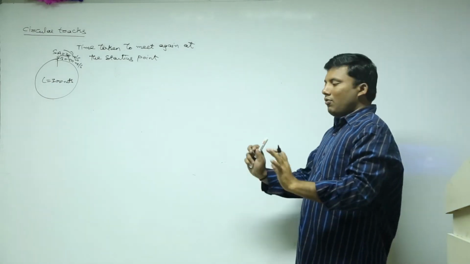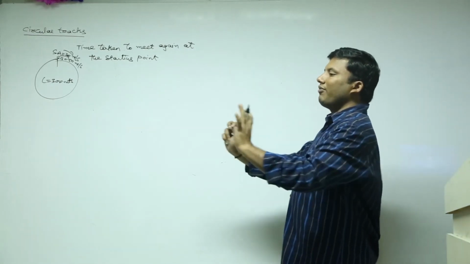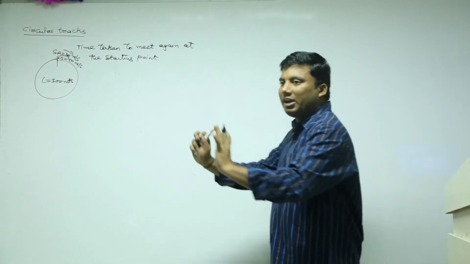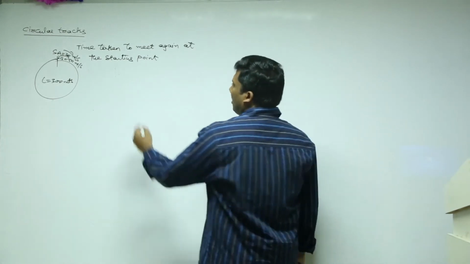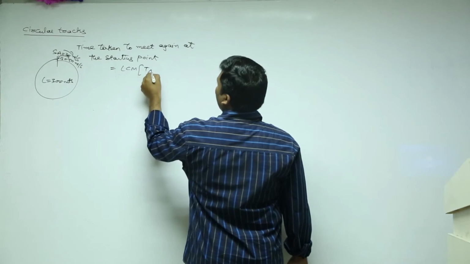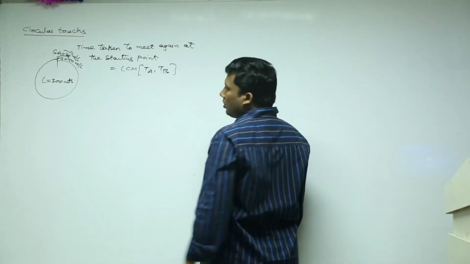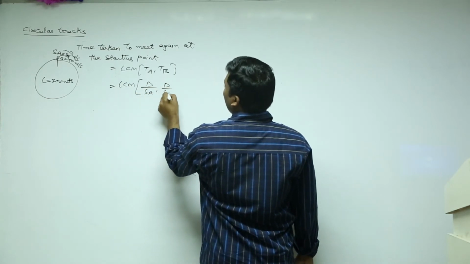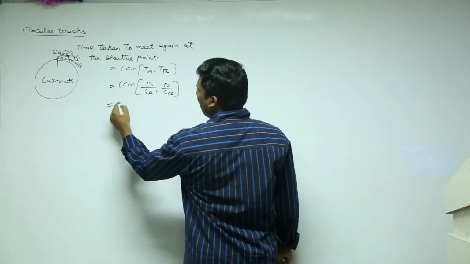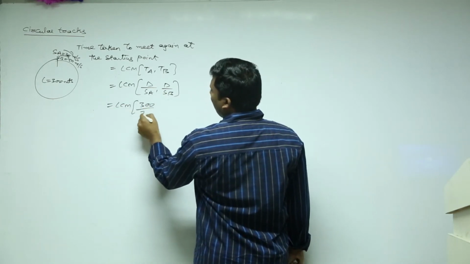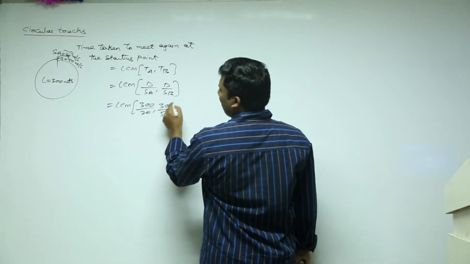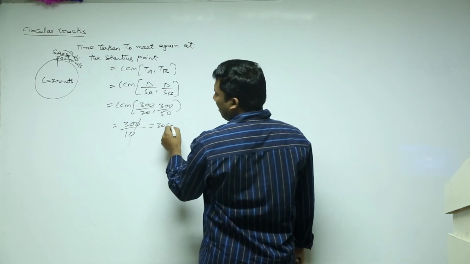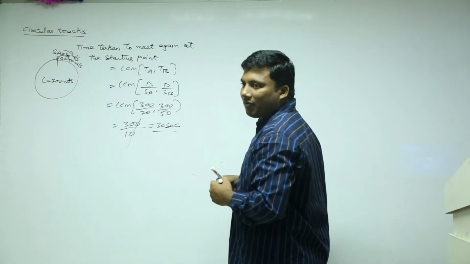Now tell me, 4 and 6, two numbers are there. They are going forward. When will 4 and 6 meet? At 12, right? Their first meeting point is at the LCM of 4 comma 6. So these two will meet at the LCM of TA comma TB. This is the LCM of D by SA comma D by SB, which is the LCM of 300 by 20 comma 300 by 50. LCM of fractions is the LCM of the numerators by the HCF of the denominators. That gives 30 seconds. They will meet again after 30 seconds.